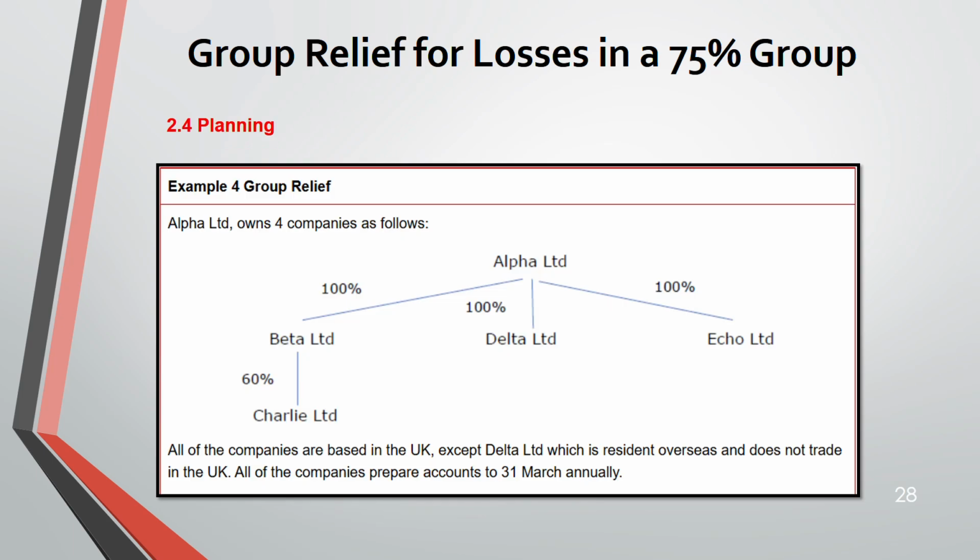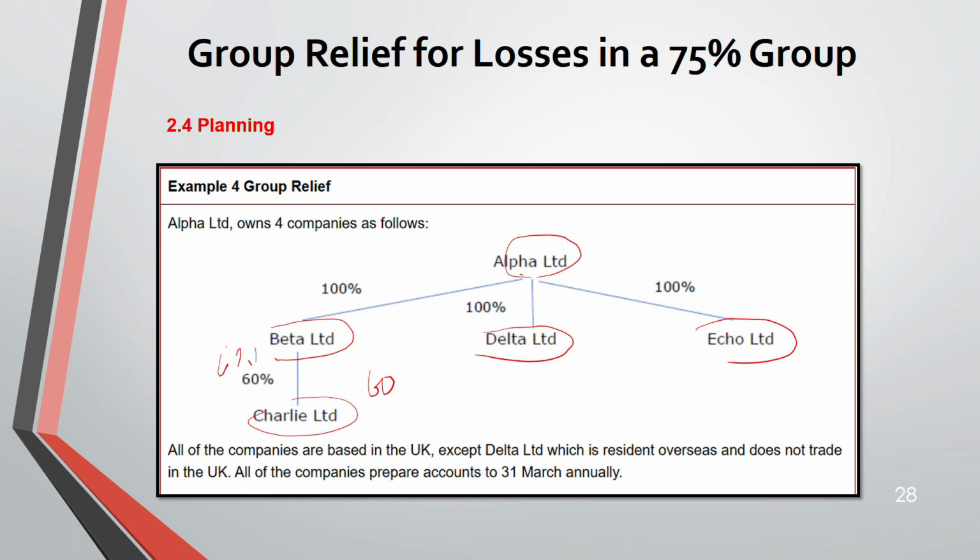So let us go through example 4. Alpha is owning 4 companies: B, C, D, E, that is Beta, Charlie, Delta, Echo. Now Beta, Delta, Echo and Alpha form a group because all are a 75% group. But what about Charlie? No, Charlie does not come in, because if you see, from A to C is 60%, from B to C is also 60%. So it's less than 75%, and it does not form part of the group.